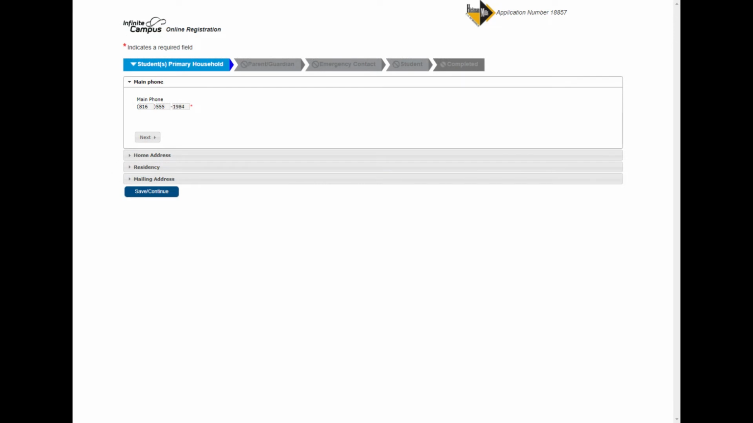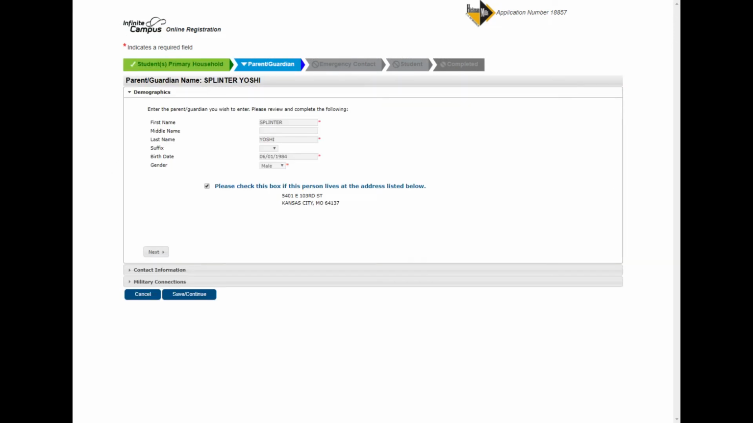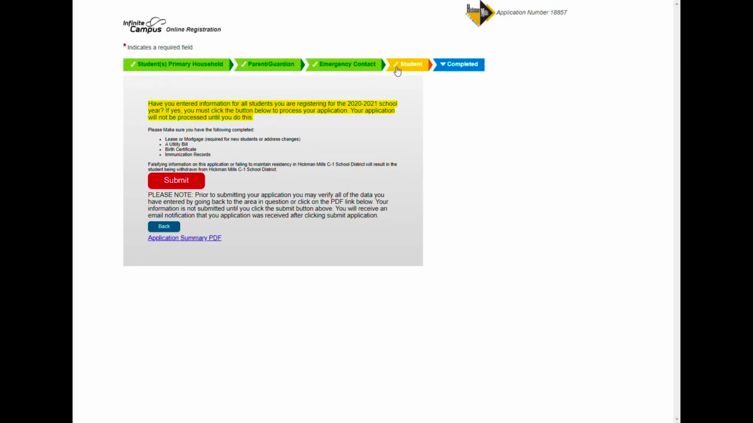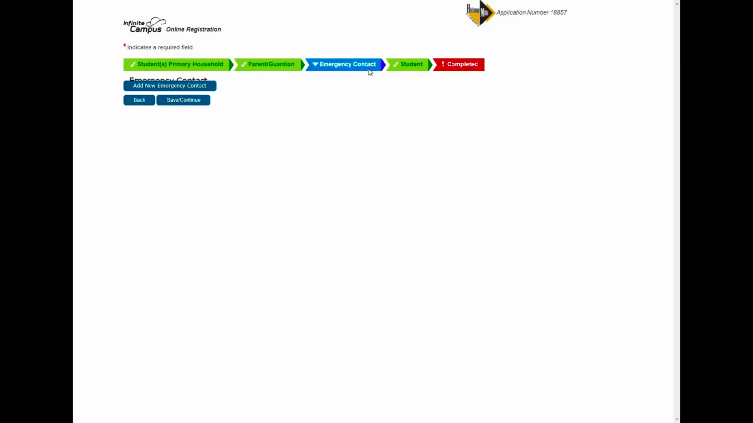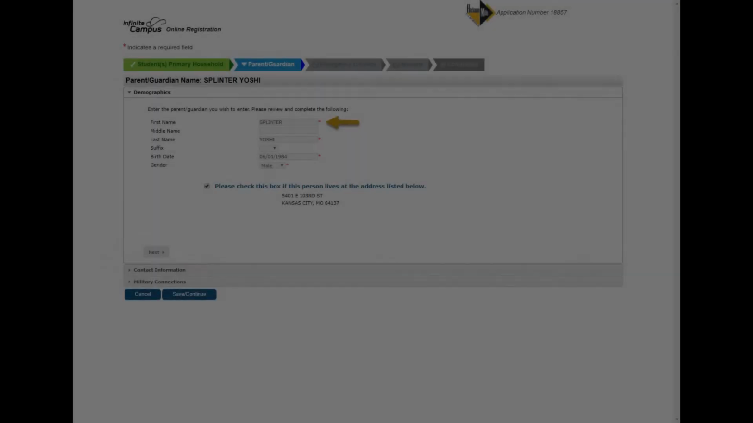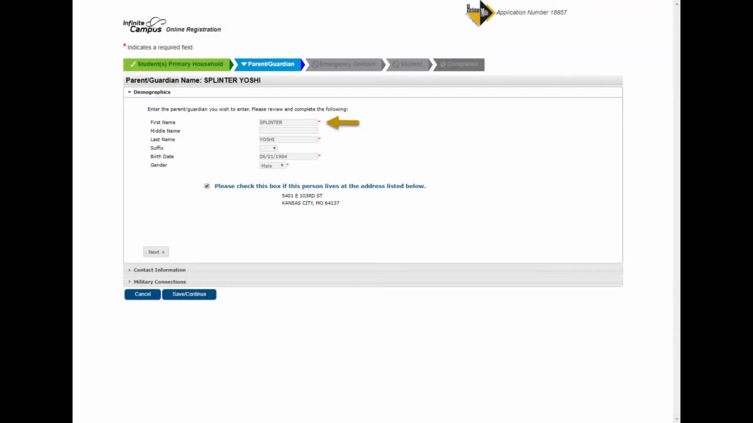The application has 5 main sections: student's primary household, parent guardian, emergency contact, student, and completed. You will be required to complete each section in order to move to the next, but can move back by clicking the title of each section. All questions with a red asterisk are required. We appreciate it when all questions are answered. It will help us to serve your student better.